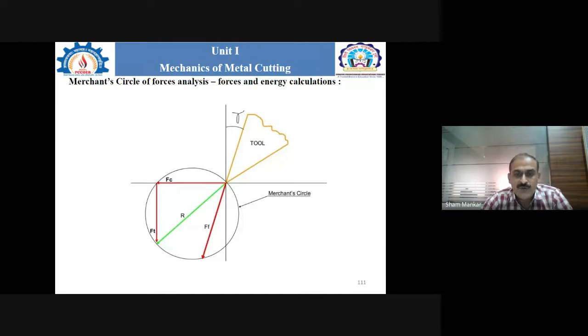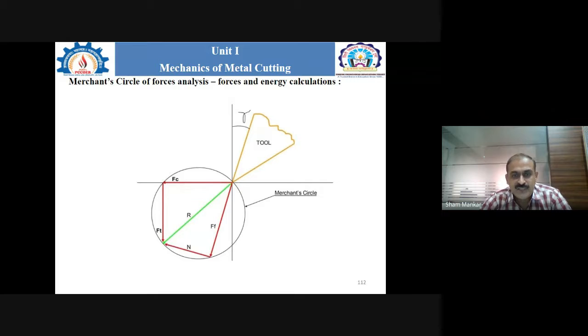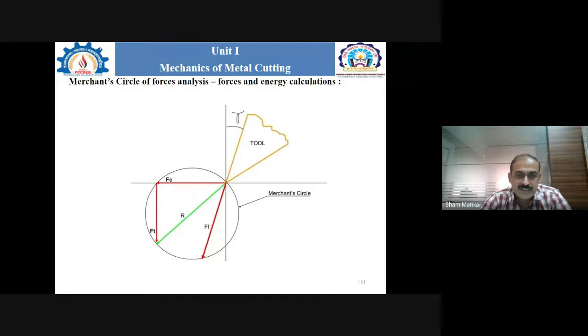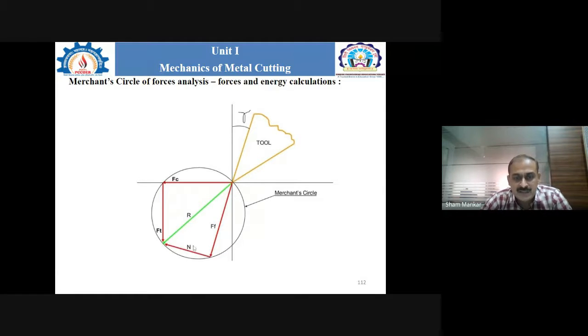Correct? Now after that, we consider N, the normal force. From the point where the friction force touches the merchant circle, the normal force is drawn, shown by the capital N, along with the resultant force which will touch the circle at this point.